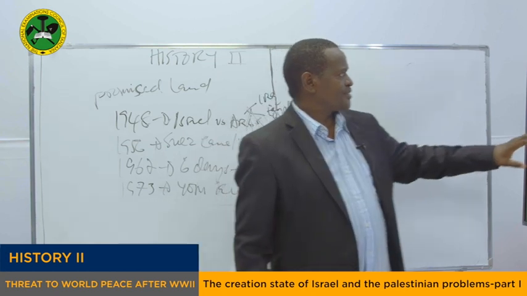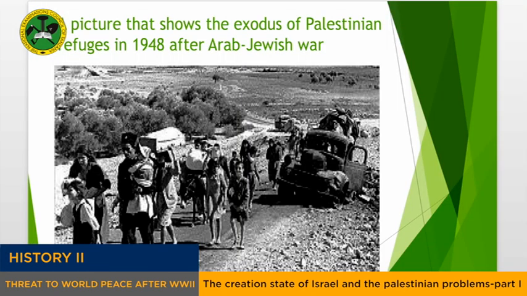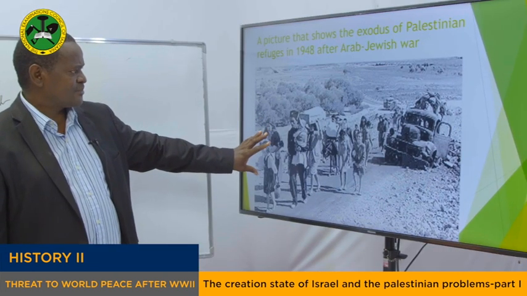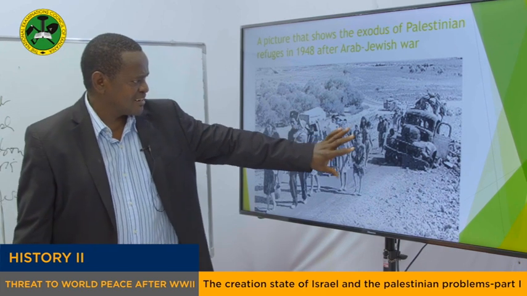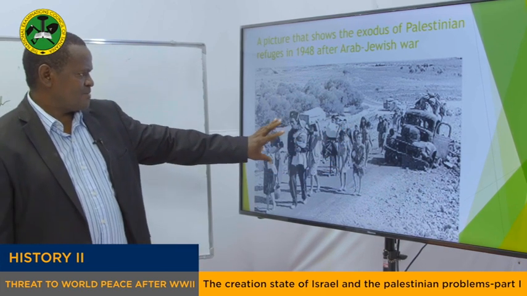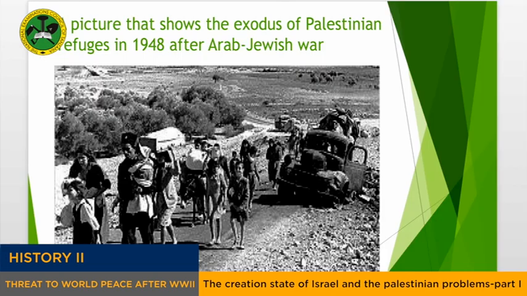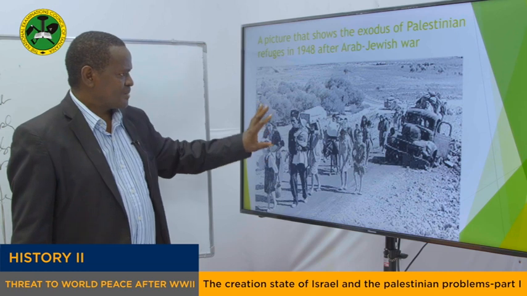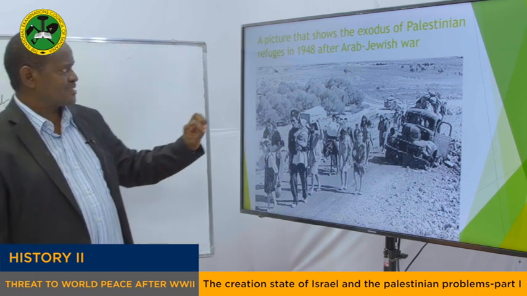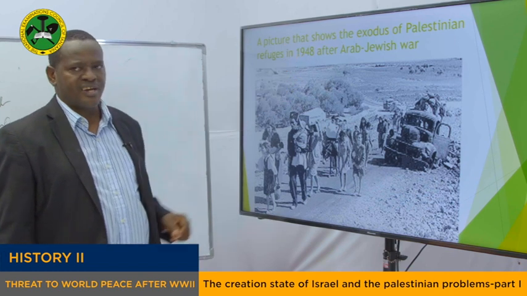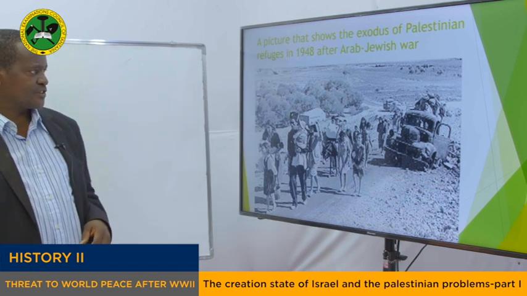My dear students, as you can see, this is a picture which shows the Palestinian people leaving their homeland after the 1948 Arab-Jewish War. These are the people who are leaving their land. Maybe they are going to neighboring countries like Jordan, for instance. Others went to Egypt, others went to Syria, and so on. But this shows that the Palestinians became refugees the moment the new state of Israel was established, because of the war which was fought between the Arab nations and the Jews.